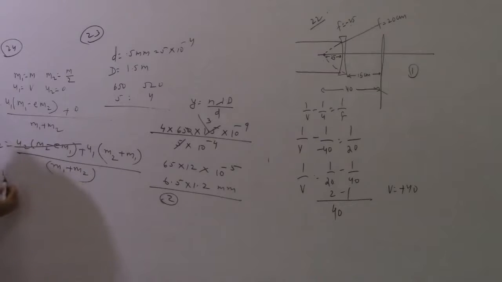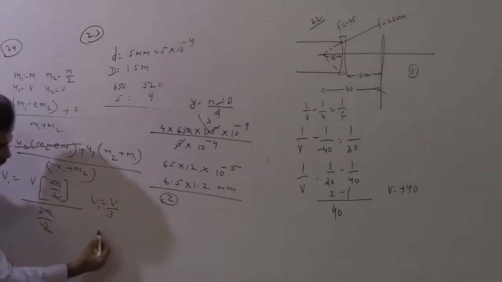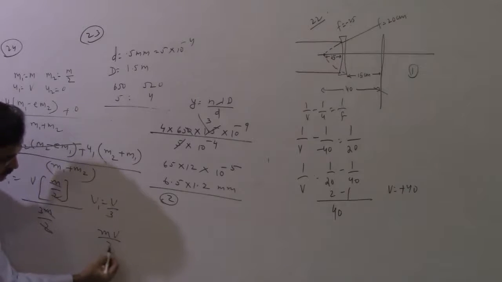Now v1 will be equal to u1, u1 was equal to v, m1 minus m2, so that will be m by 2 divided by what? Divided by total, that is 3m by 2. So you can lose 2 with 2, m with m, so this v1 becomes equal to v by 3. The mass is m, so the total momentum becomes mv by 3.